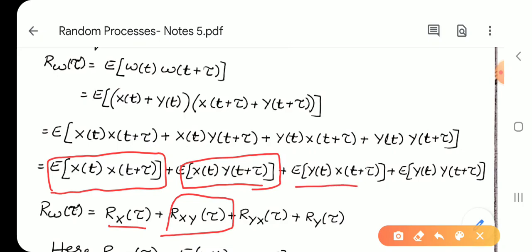E of Y of t into X of t plus tau is nothing but the cross correlation function of the two random processes Y and X. So, we represent it by Ryx of tau, and the last term is nothing but the autocorrelation of the random process Y, that is Ry of tau.